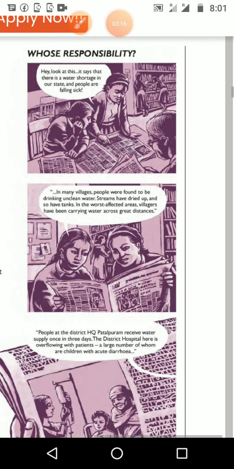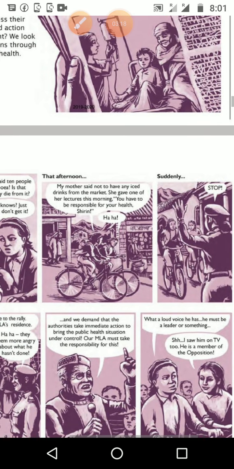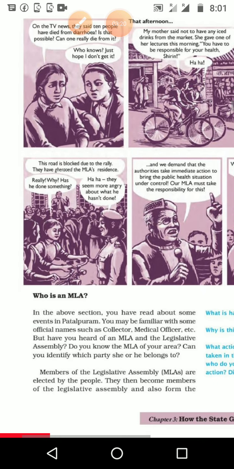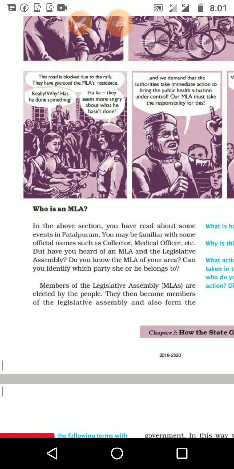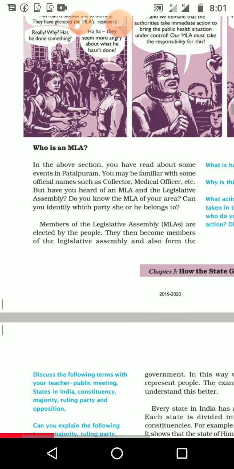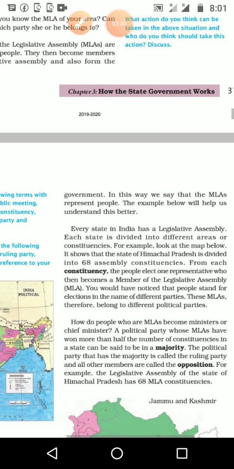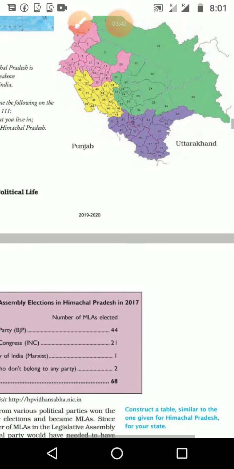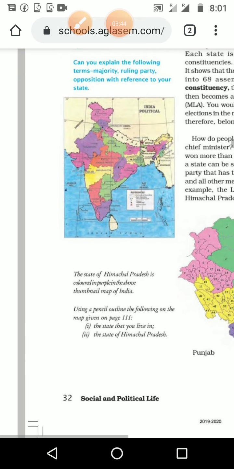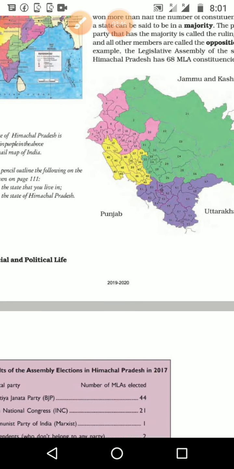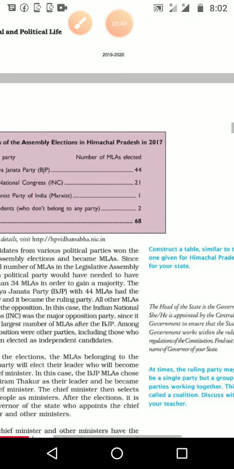First heading: whose responsibility. Something happened in the state or in some area, then whose responsibility is it? We are going to explain that with the help of a storyboard. Then we can see who is an MLA. MLA means member of legislative assembly. How do we become one, who is selecting him, what are his duties, and what does it mean? Those are the things we are going to study. And we want to study the map of India, not like a state map and other things, but in a slightly different way.